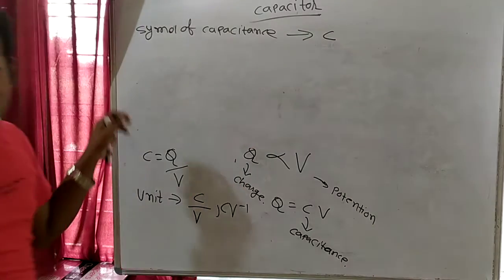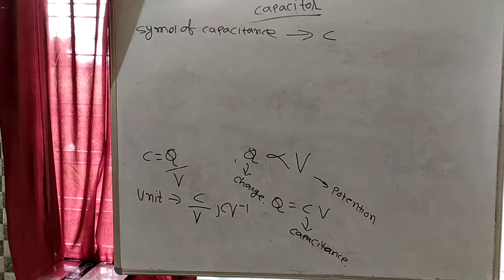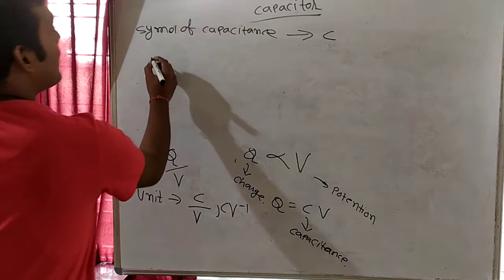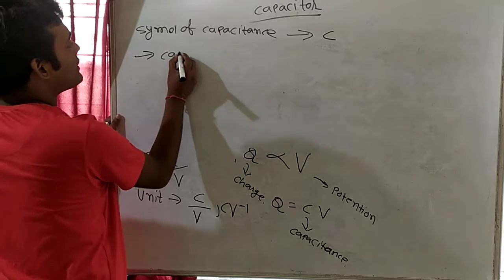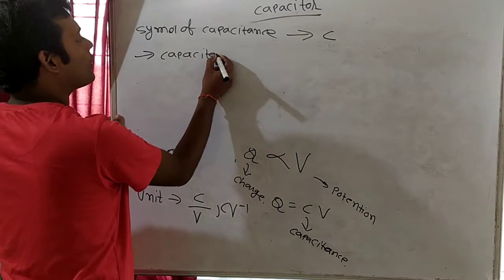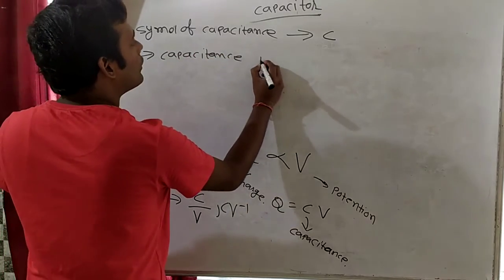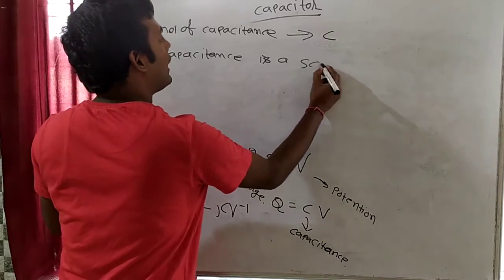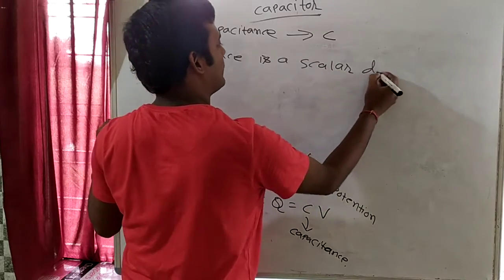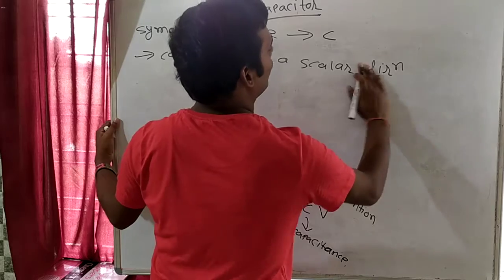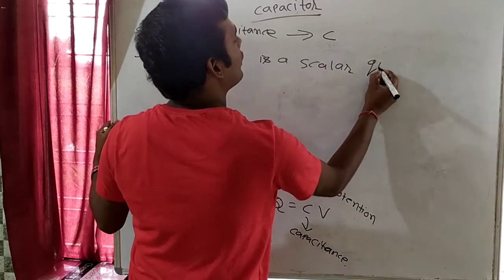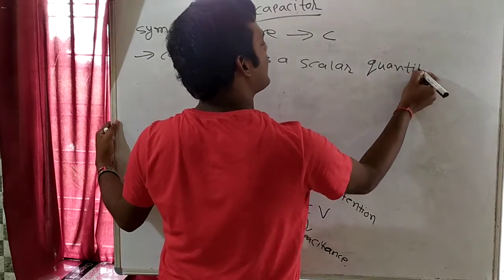C. The symbol of capacitance is C. Is capacitance a scalar quantity or a vector? Capacitance is a scalar quantity. It has no direction. So capacitance is a scalar quantity.